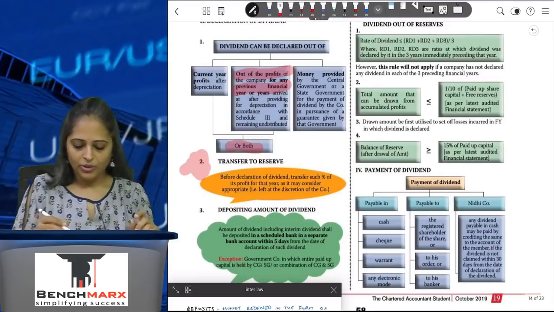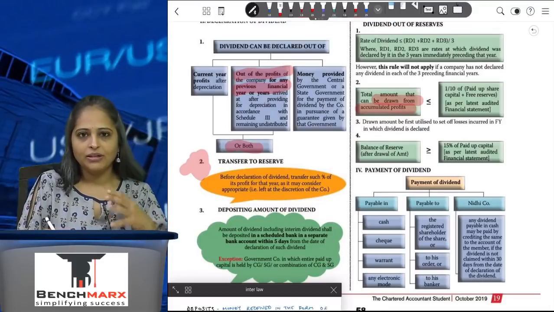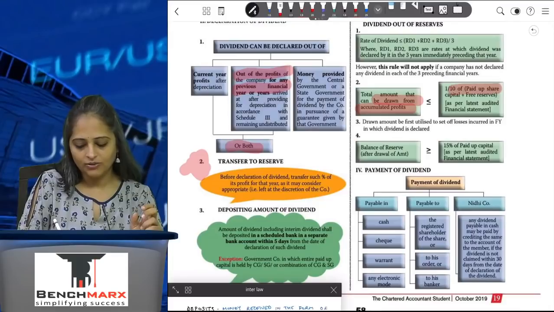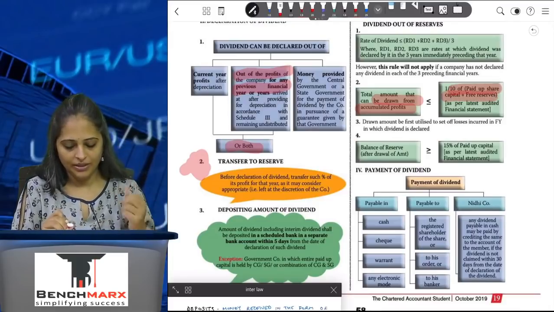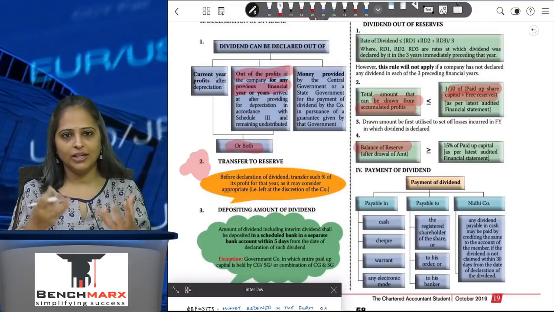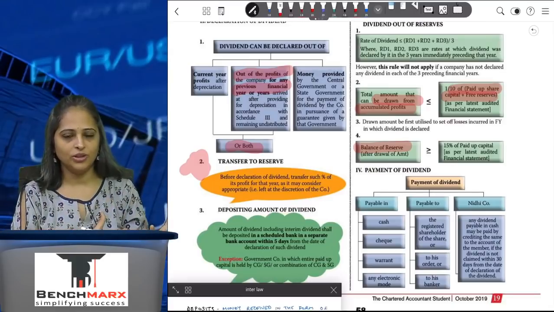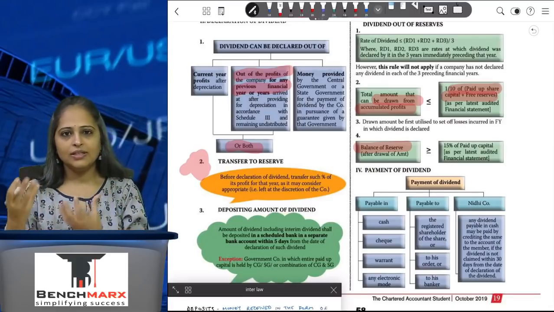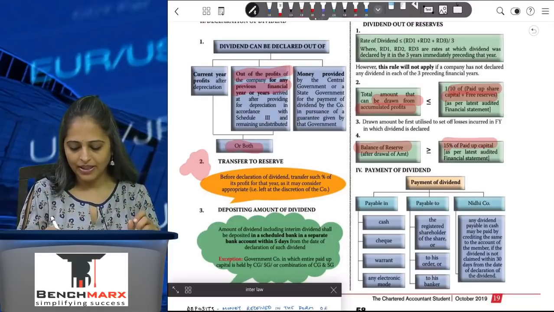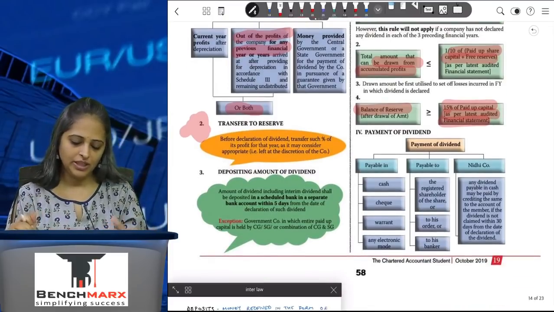What will be the amount that can be withdrawn out of accumulated profits? The amount which you withdraw from the accumulated profits cannot be more than 1/10 of the paid up share capital and free reserves of the company. And what balance reserve has to be maintained? All of these are precautions to be kept by the company so that all the funds are not given away and there are funds available for the working of the company. So reserve account cannot be less than 15% of the paid up capital as per the last audited financial statement. It has to be more than 15% of the paid up share capital.